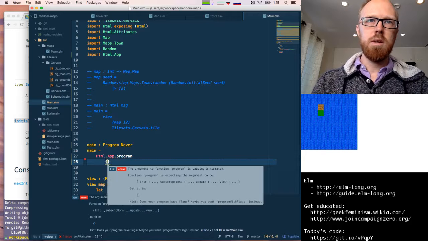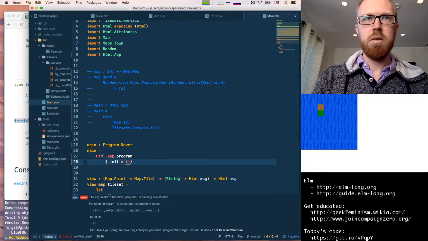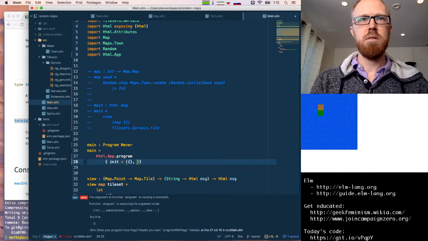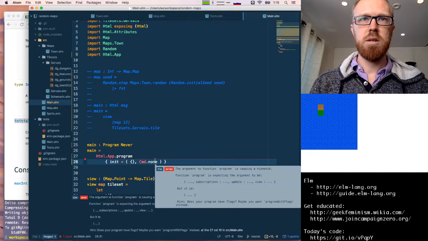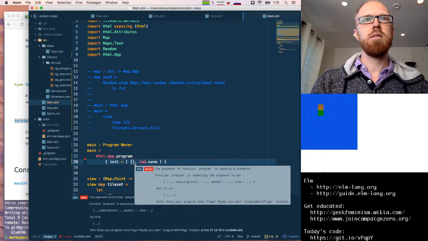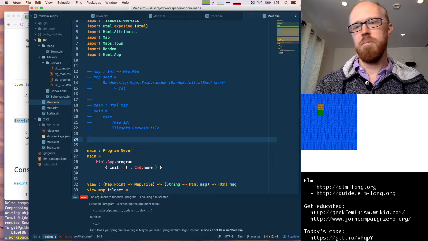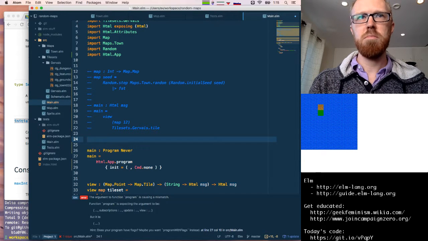So we're going to need init, which is going to be our initial model. There's going to be no model. I'm just going to use an empty record as our model. And we're actually going to use a random generation. Oh, yeah, actually, our model needs to be the map. But we aren't going to start out with one because we need to use randomness to generate it.